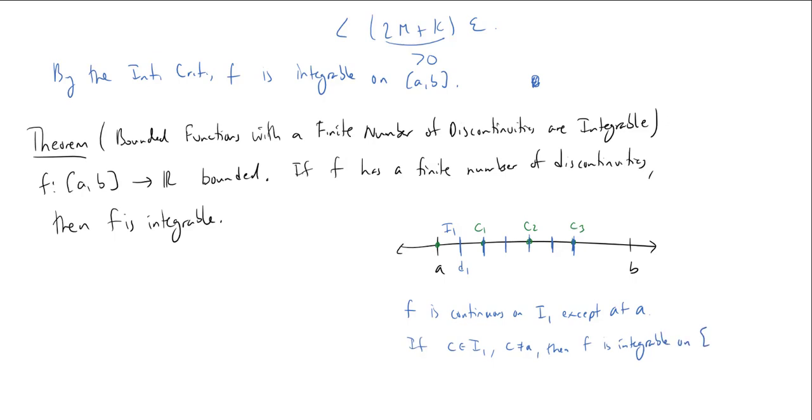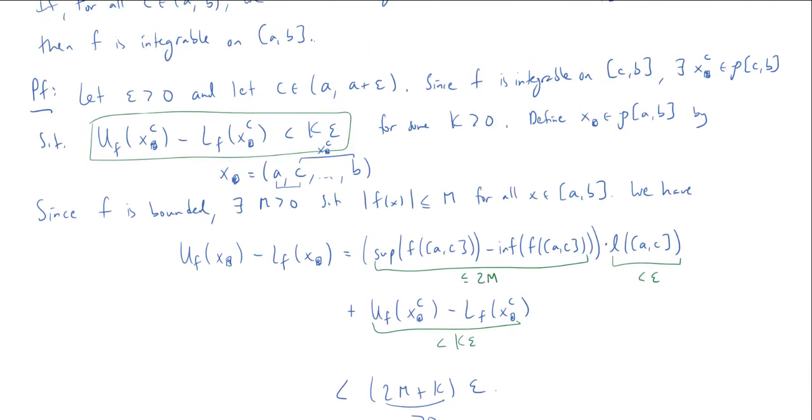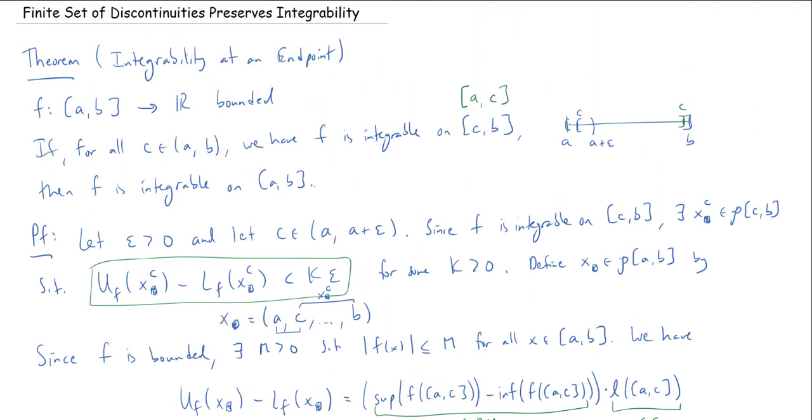on the interval from, say, C to D1. So I stick a little C in there, and I know that my F is integrable everywhere from C to D1. It doesn't matter which C I choose as long as it's not equal to A itself. But by the previous theorem, if we know that we are integrable on an interval except possibly at the left endpoint or the right endpoint, then we know that it's actually integrable even at the left endpoint or the right endpoint.